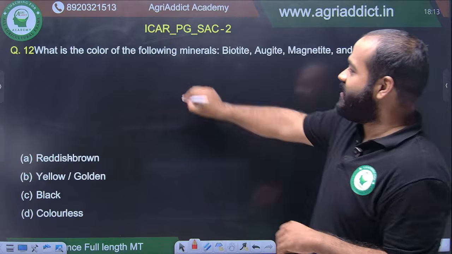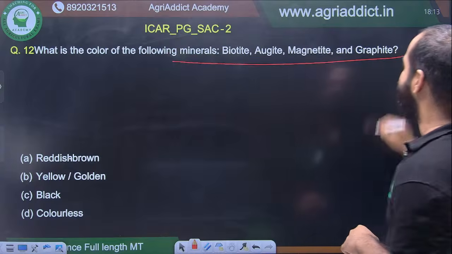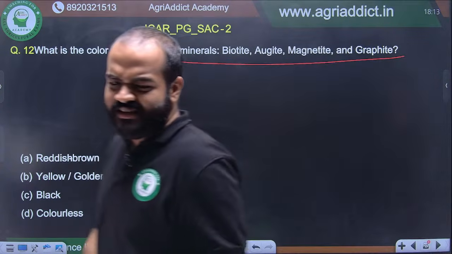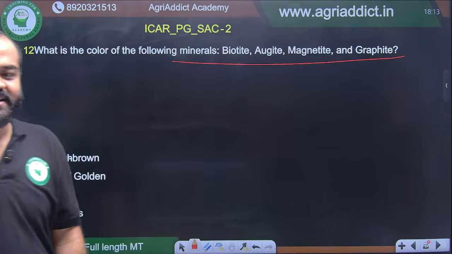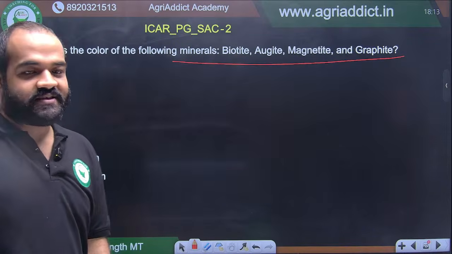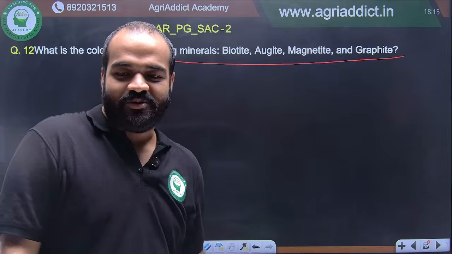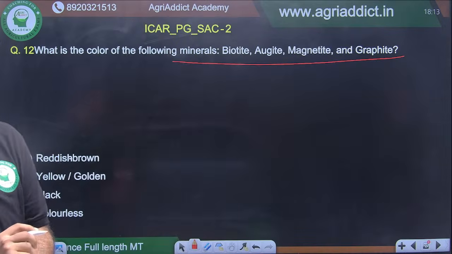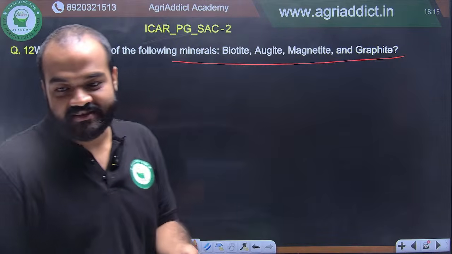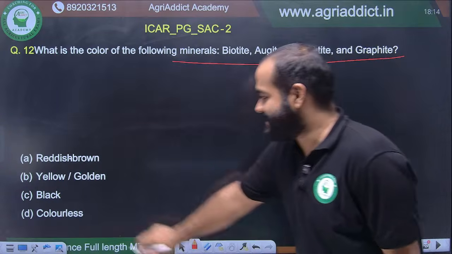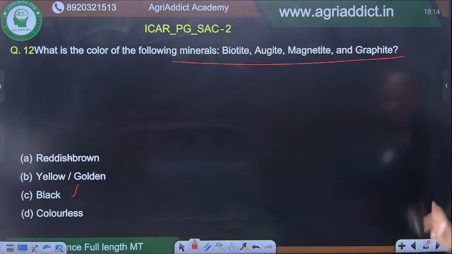What is the color of the following minerals? Biotite, augite, magnetite, and graphite. Yeah, this is a very easy question. 1 or 2 minerals only gives in the answer. So if there were fewer minerals, then I think it would have been more interesting. But here too many names are given, so I think the answer would not be a problem. Yes, I can see C, black. So no wasting time here.